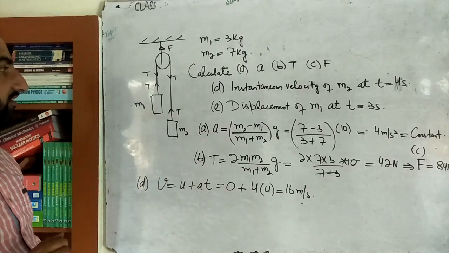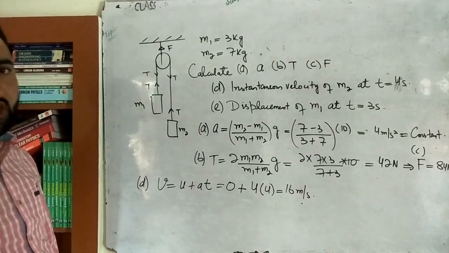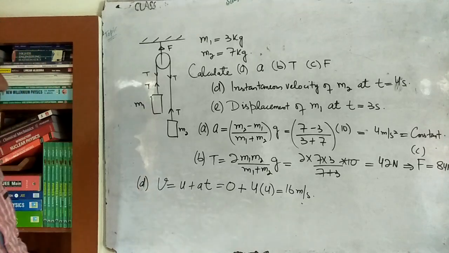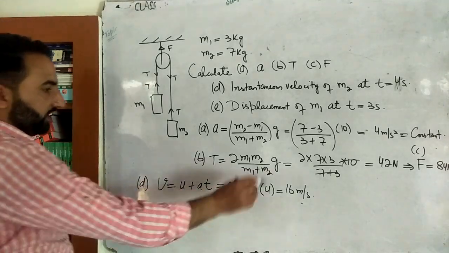They are connected by the same string. If our string breaks, in that very situation, it's not necessary that the velocity of this and this will be the same. Okay. So velocity is the same only because they are connected by the same string. ठीक है ना बेटा? Okay, so we are done with the velocity.